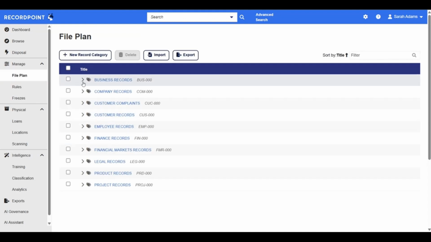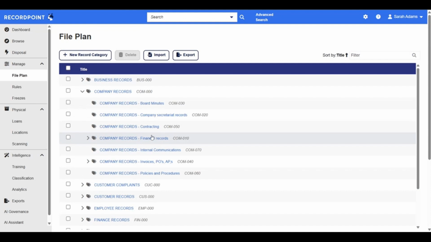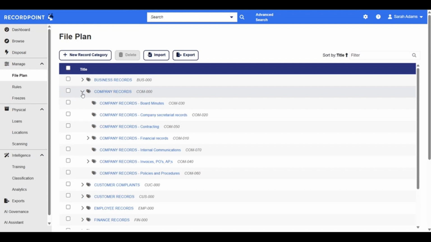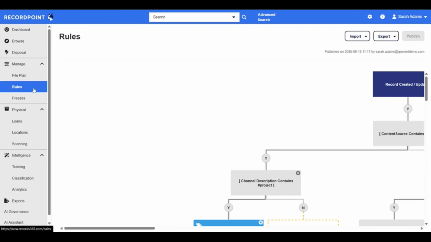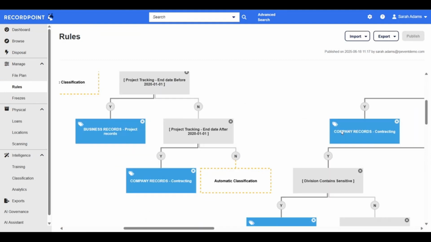In RecordPoint, our file plan is how we describe different categories that records belong to. So for example, company records and financial records may be what we decide to put our customer invoices in, as we looked at earlier. This is called the rules tree, and it is one way of categorizing information.